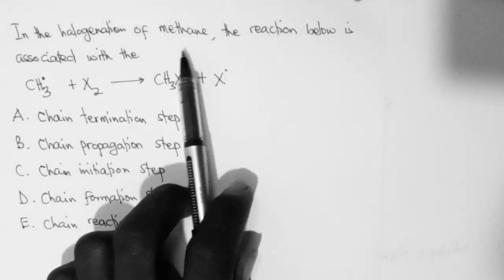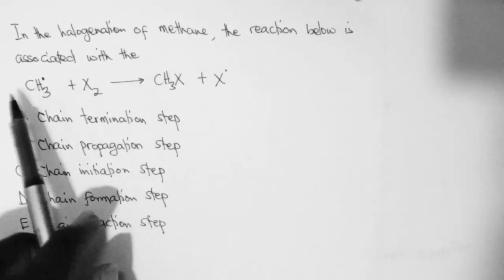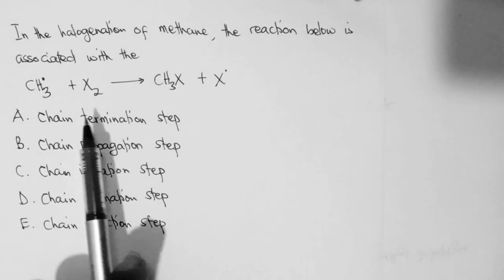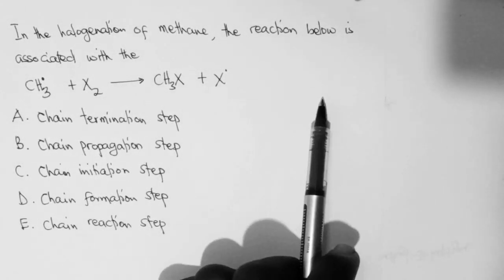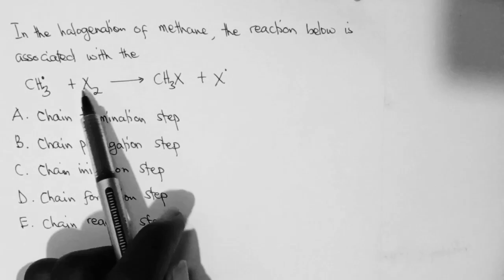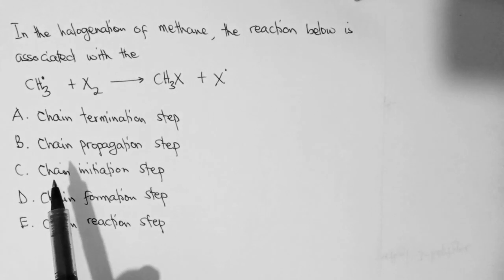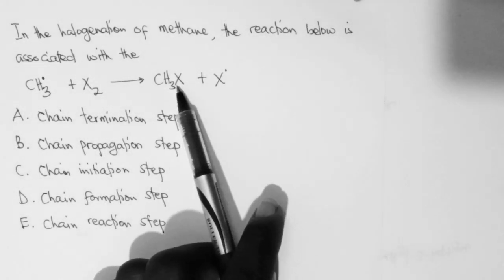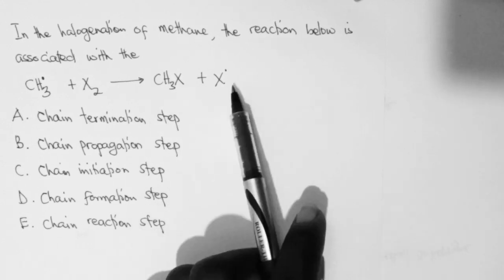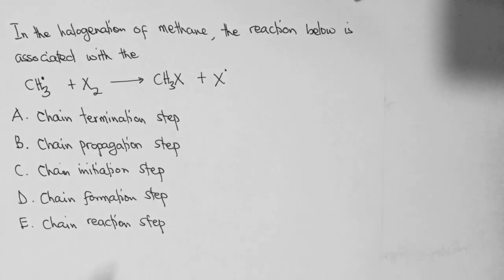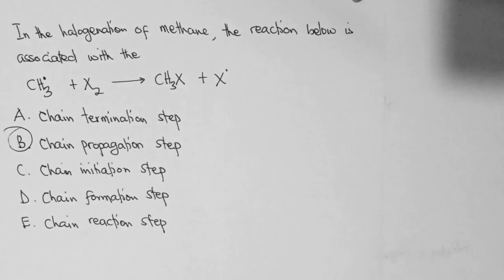In halogenation of methane, the reaction below is associated with what? Now, you see that this is a propagation step because we have a radical that interacts with halogen gas and then that gives us a haloalkane and then a radical. So this is a propagation step. For that matter, the answer is B, propagation step.